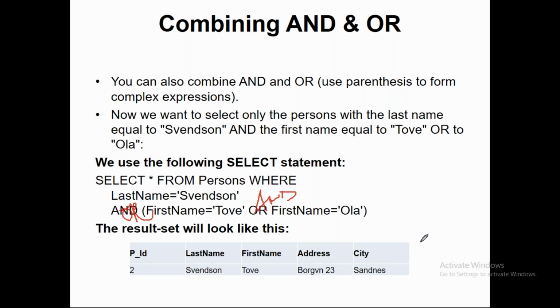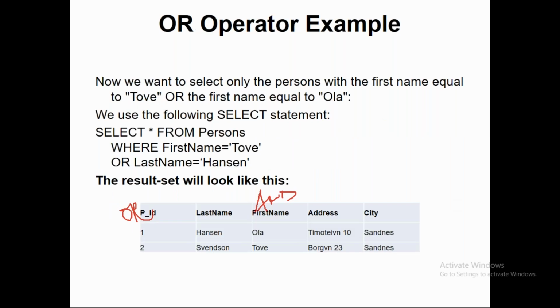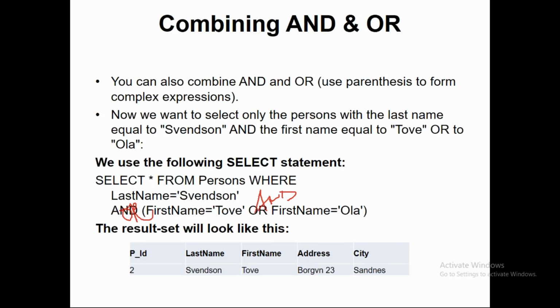Is there any record matching the criteria? Is there any person with two first names? No, there is no record. So you will not get an outcome when we run the one in the parenthesis. But there is another condition which says last name is equal to Svensson. So when you check last name is equal to Svensson, which is outside the parenthesis, you'll get one record whose last name is Svensson. That is this one.